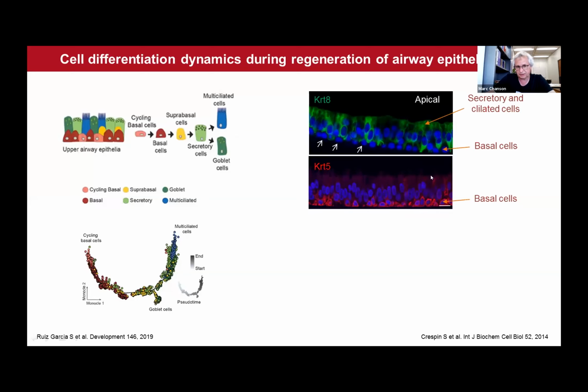Again, you can see that basal cells are nicely located at the basal pole of the epithelium. This is a staining with a basal cell marker, keratin 5, as compared to secretory cells and ciliated cells, which are stained here by keratin 8. And you can also appreciate that basal cells are not stained at all by keratin 8.